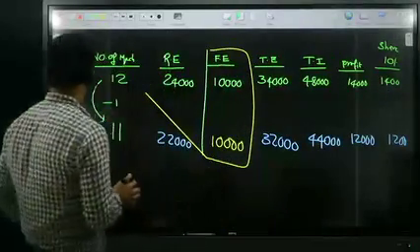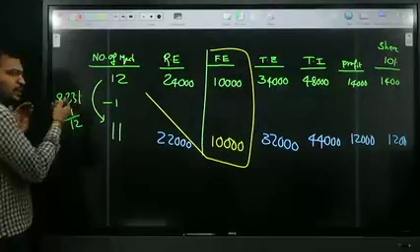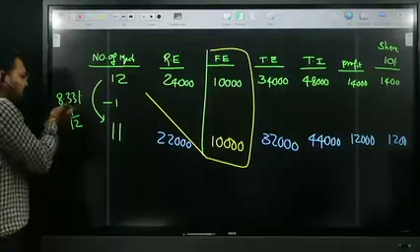In the next case, 8.33% of the machines remain closed. 8.33% is nothing but 1 by 12.